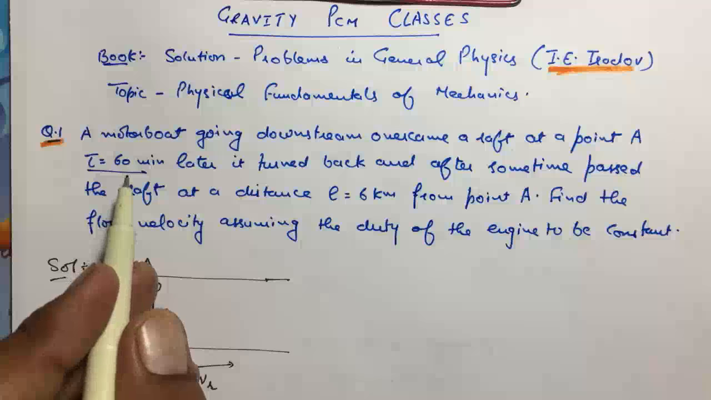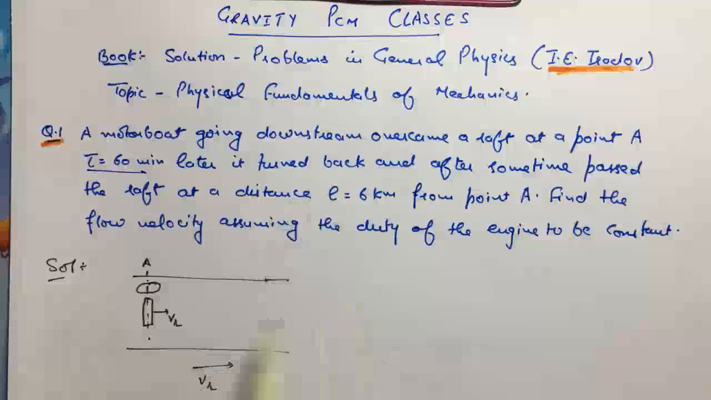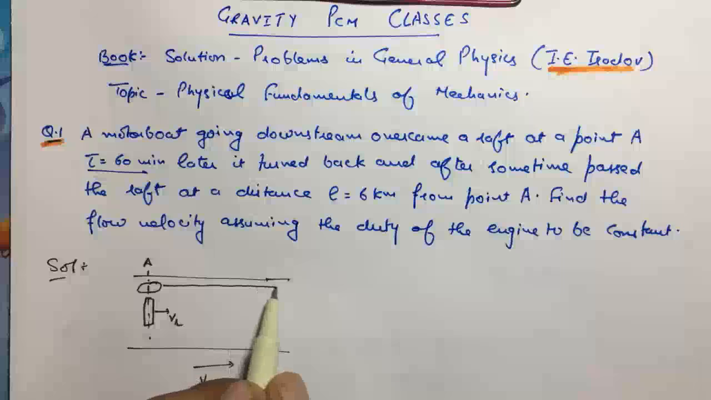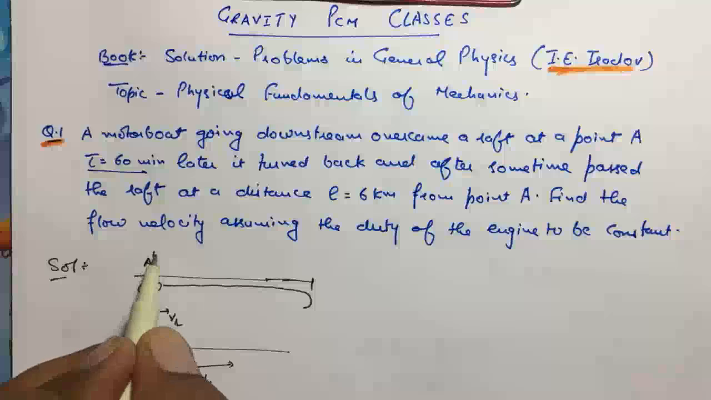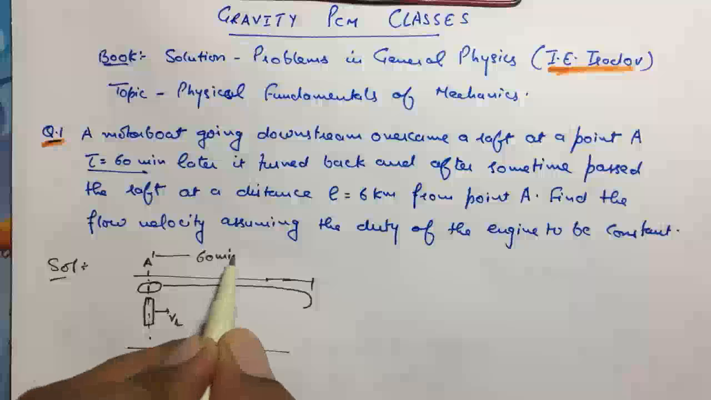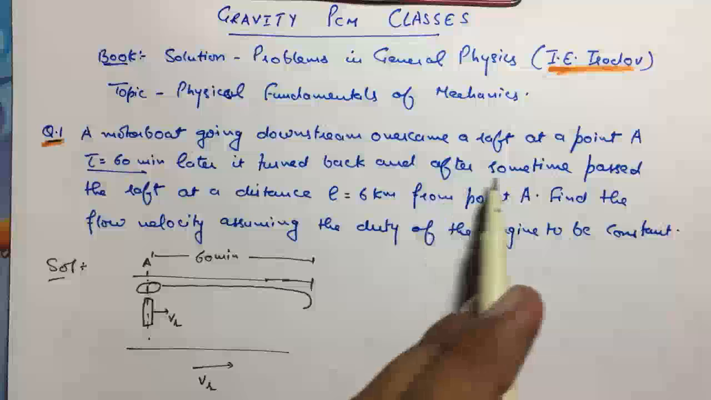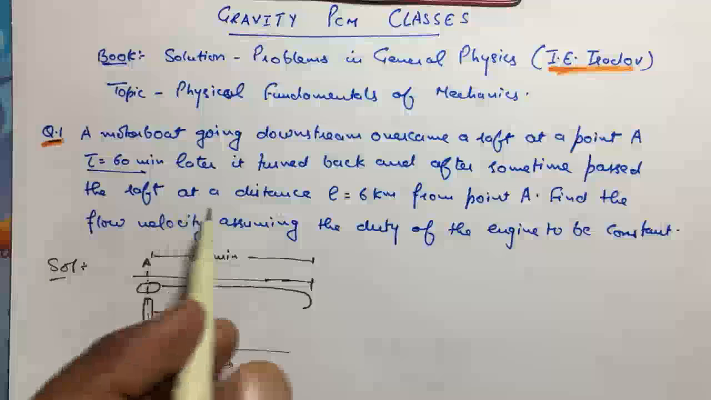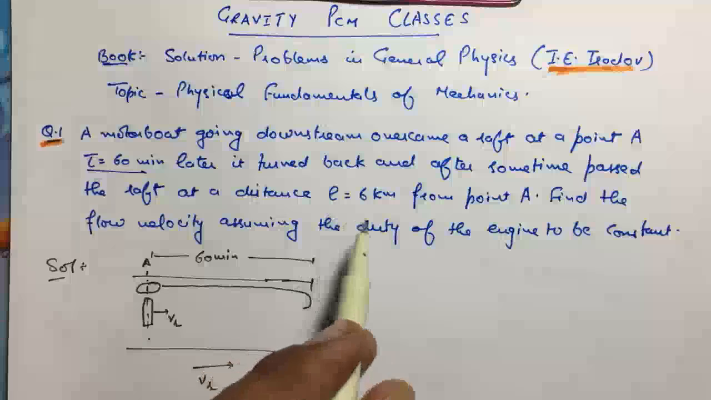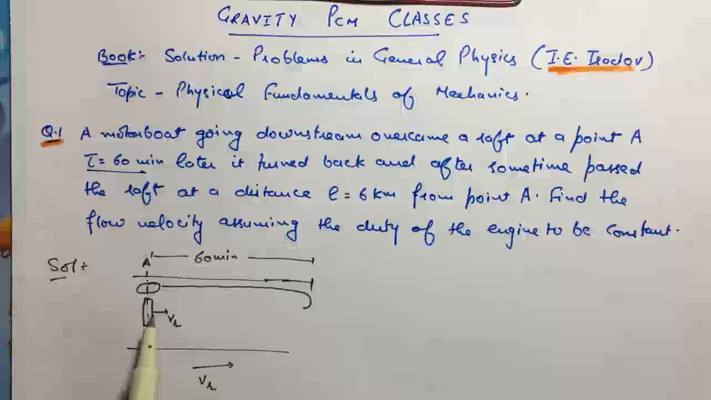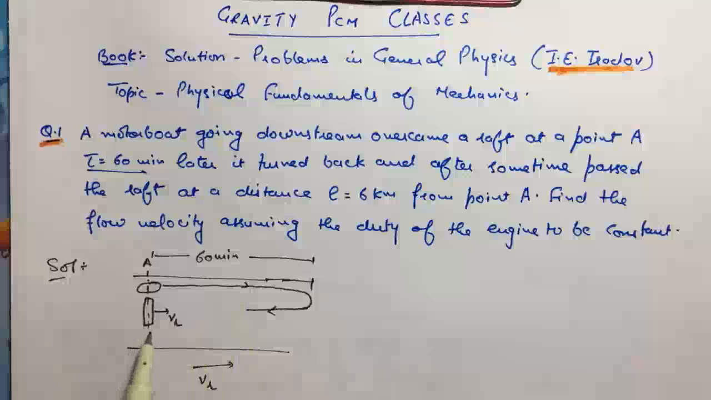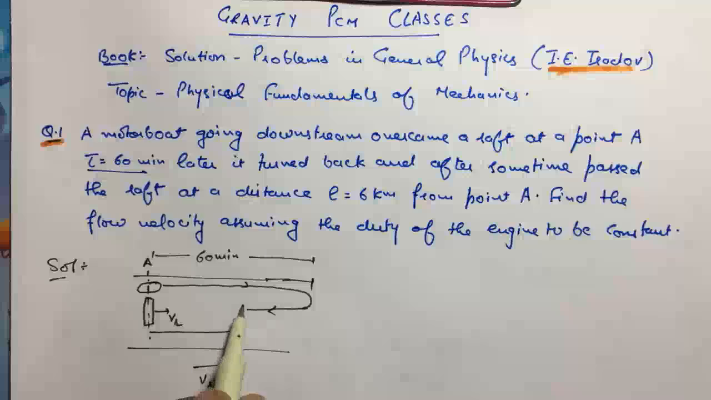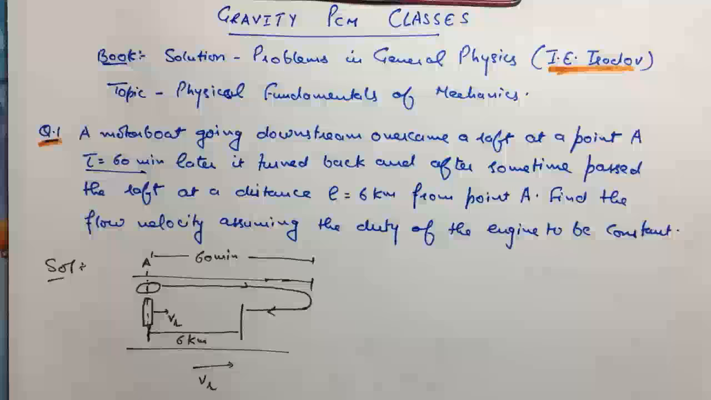Tau is equal to 60 minutes, later it turned back. It is going like this, and after going 60 minutes, from here to here, the time is 60 minutes. After some time it passes the raft at a distance L equal to 6 kilometers from point A. In the meantime this raft has shifted from here to here. This distance is 6 kilometers. This is given in the question.